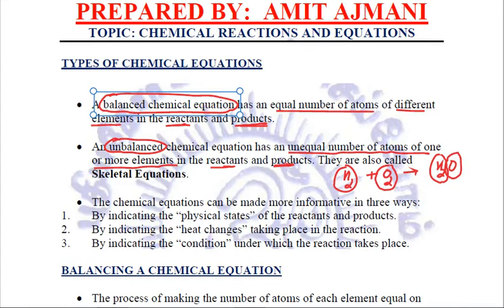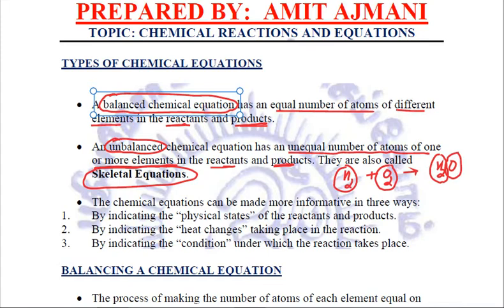So here the number of oxygen atoms in the reactant side is 2, but in the product side it is only 1. So it is an unbalanced chemical equation, and very importantly they are also called skeletal equations. Mostly this word skeletal equations is what is mentioned rather than unbalanced, right?